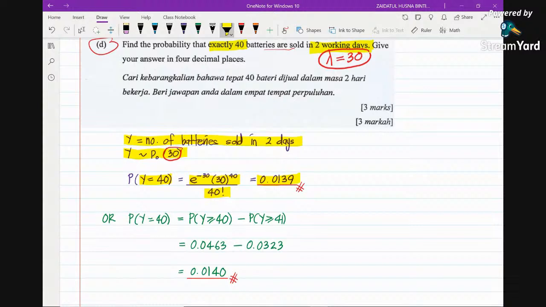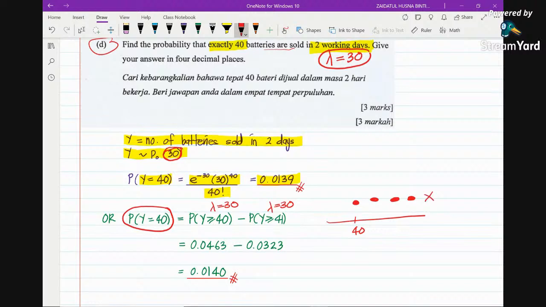If you prefer to read the table, now the lambda is 30. You want Y equals 40, so if you draw a number line, this is 40, and you want this single dot. But you don't have the single dot in the Poisson table; you have the cumulative from 40 to the right, which is Y greater equal 40.